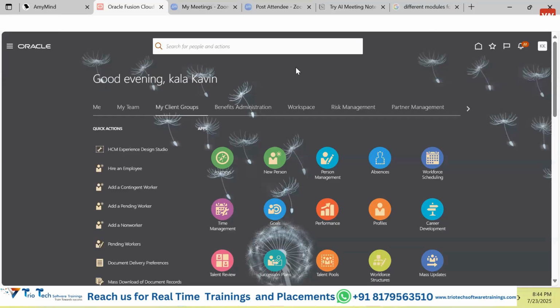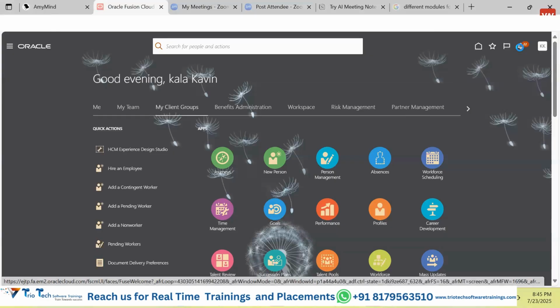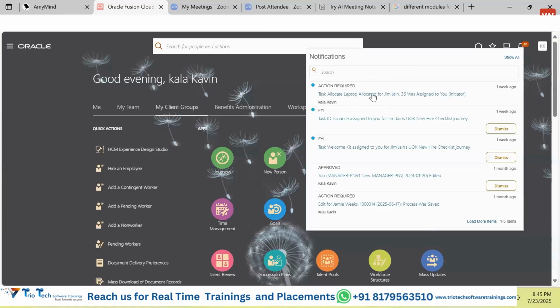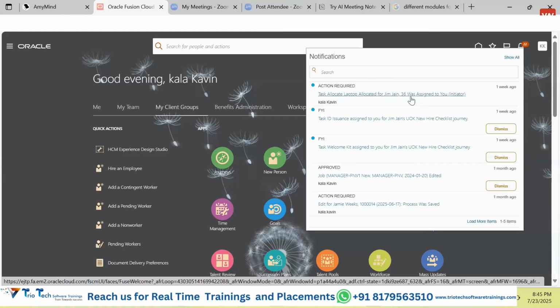So guys, if Piyush did the transaction on some record, it needs to go to the other person to approve. Once that person logs into the system, how will that person get to know? Does Piyush need to tell them, okay, please go and check the transaction and approve it? No. They will log into the system and they will see this bell icon. In this bell icon, guys, they will be able to see all the transactions that require their attention. They get to know that, okay, this particular person has been transferred.